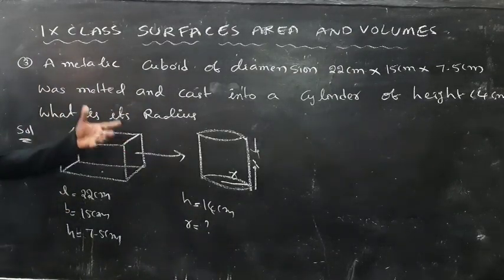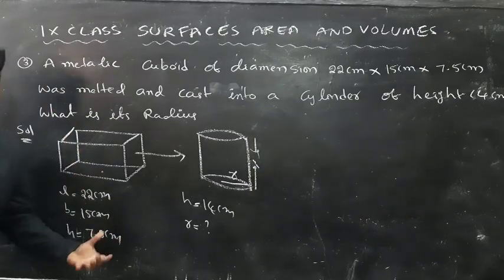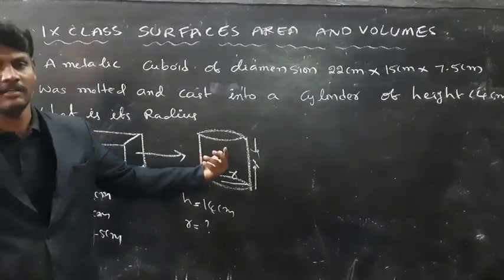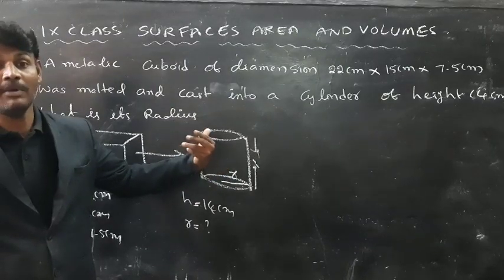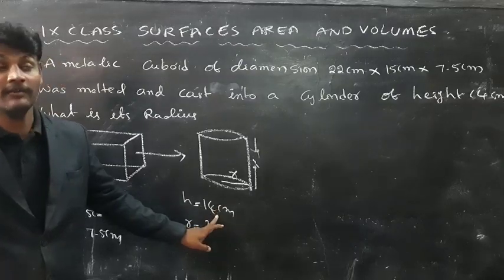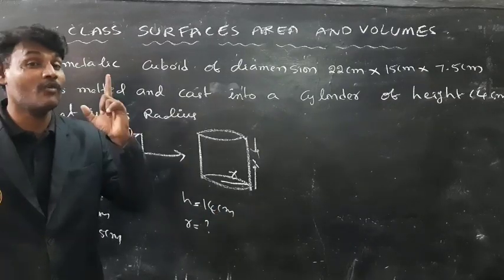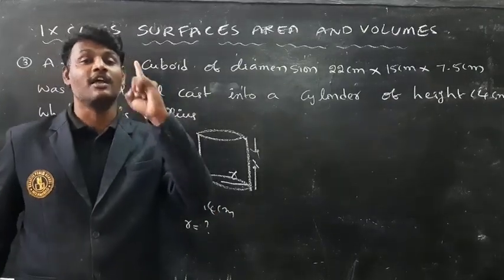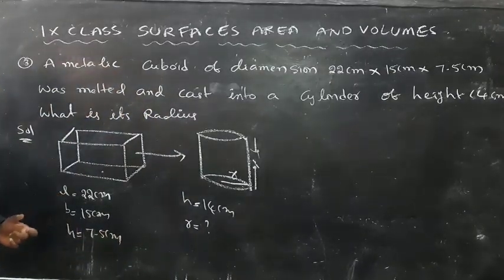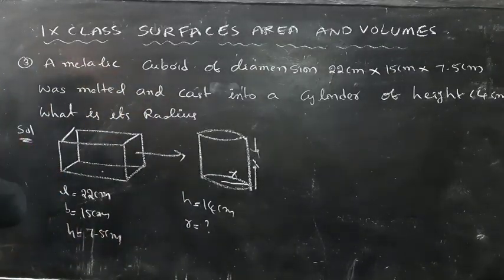Here, what is the concept? He took one cuboid, melted that cuboid and recast it into a cylinder. So what are the dimensions of a cylinder? Radius and height. What is the height here? 40 centimeters. I don't know the radius of that cylinder. You have to find the radius. Here, what is the conversion? The conversion is from cuboid to cylinder.